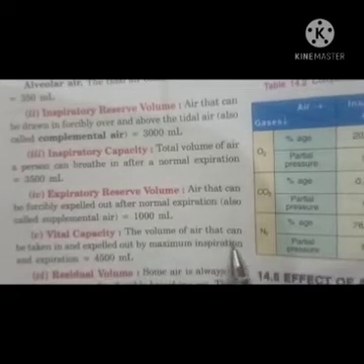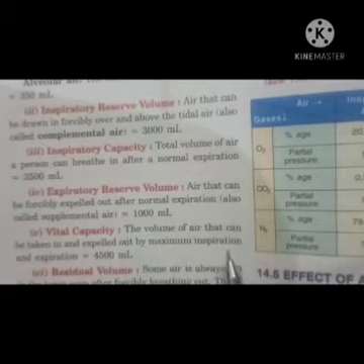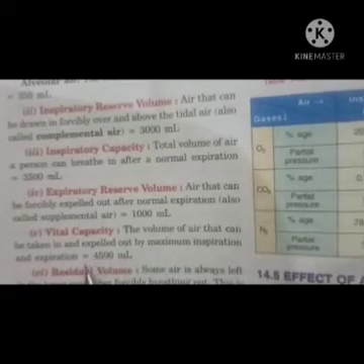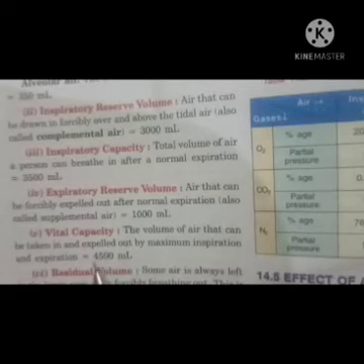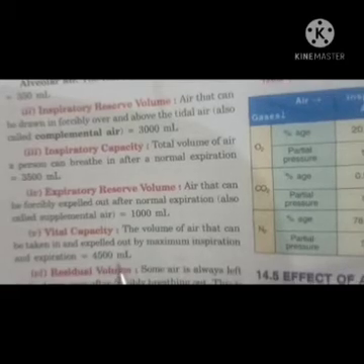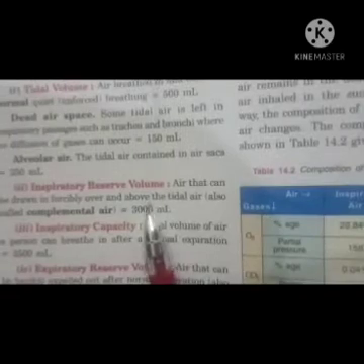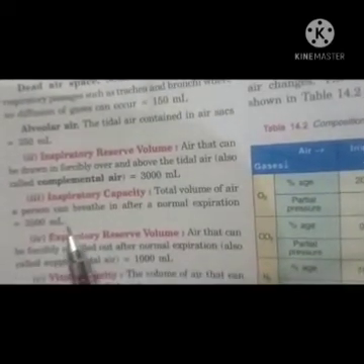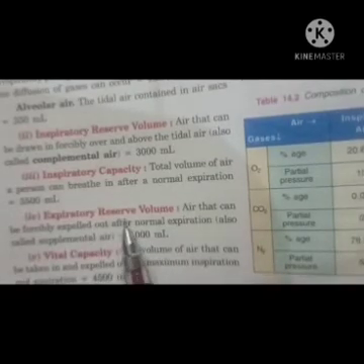The volume of air that can be taken in and expelled out by maximum inspiration and expiration, that is inhale and exhale, is 4500 ml. How? Because 3500 ml is the total inspiratory capacity and 1000 ml is your expiratory reserve volume.